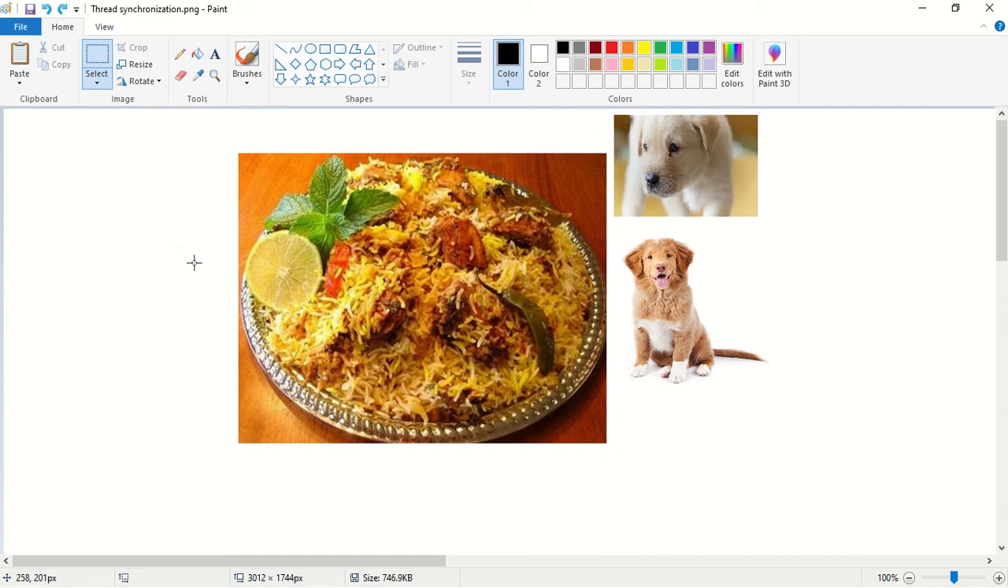So you know that how many biryani plates are there? Only one biryani plate. How many dogs are there? Two dogs. So what will happen? The fighting will happen between the dogs. So these two dogs started to fight each other to eat the biryani.